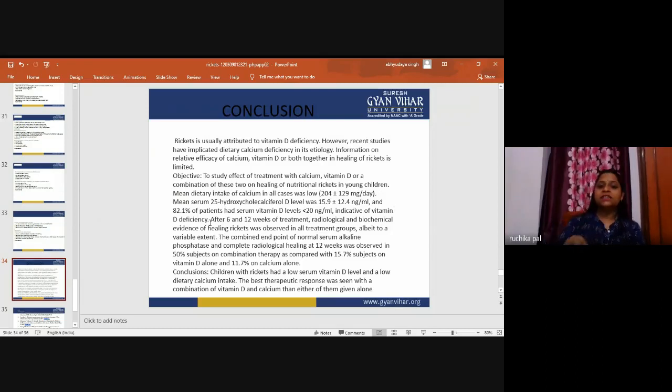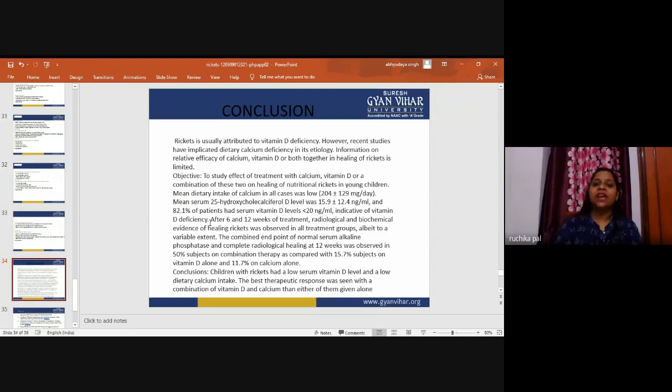The mean dietary intake of calcium in all cases was low, and the mean serum 25-hydroxycholecalciferol level was low, and 82.1% of patients had serum vitamin D levels indicative of vitamin D deficiency. After 6 and 12 weeks of treatment, radiological and biochemical evidence of healing rickets were observed in all treatment groups, albeit to a variable extent.